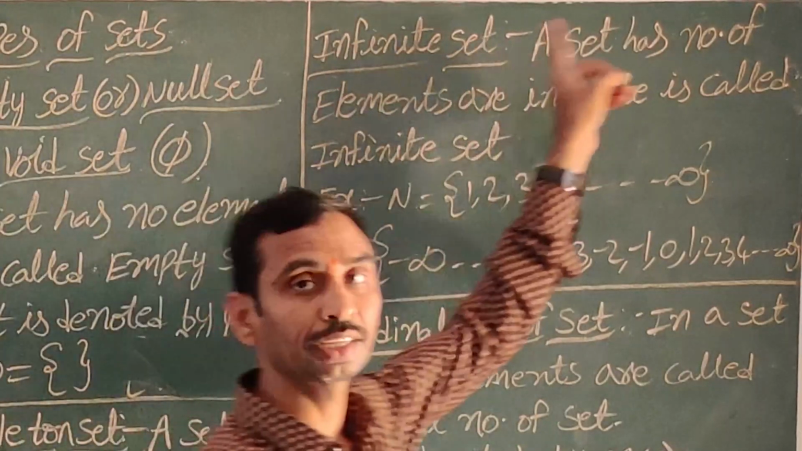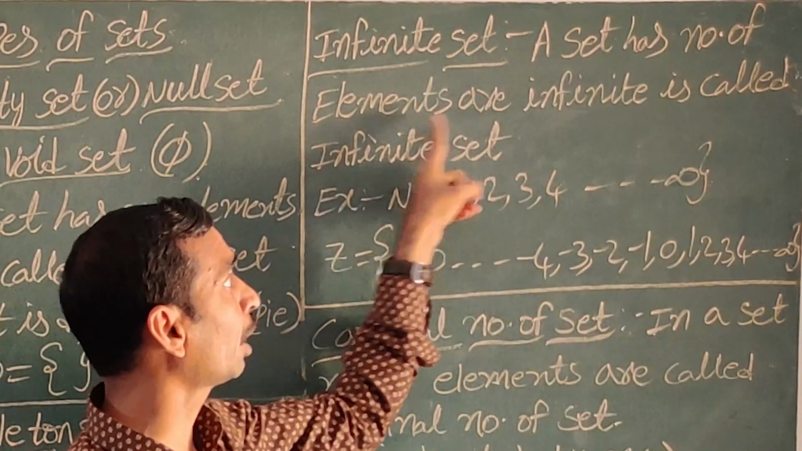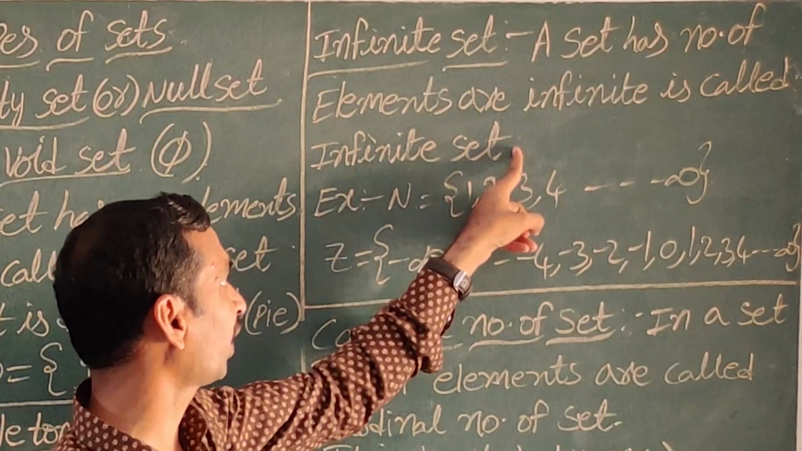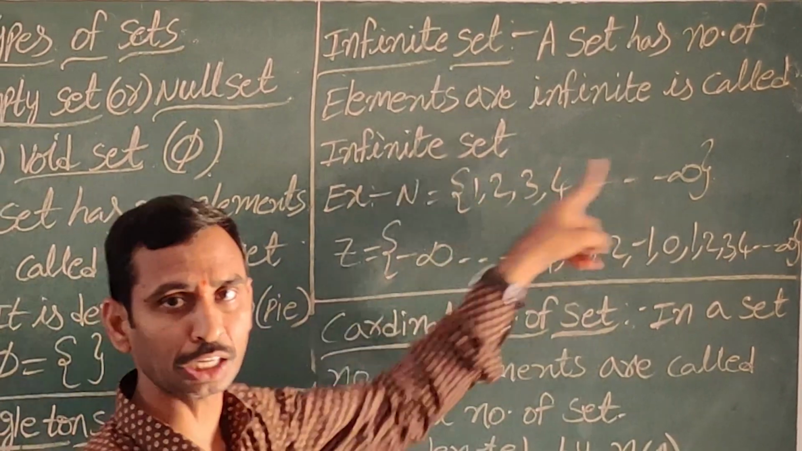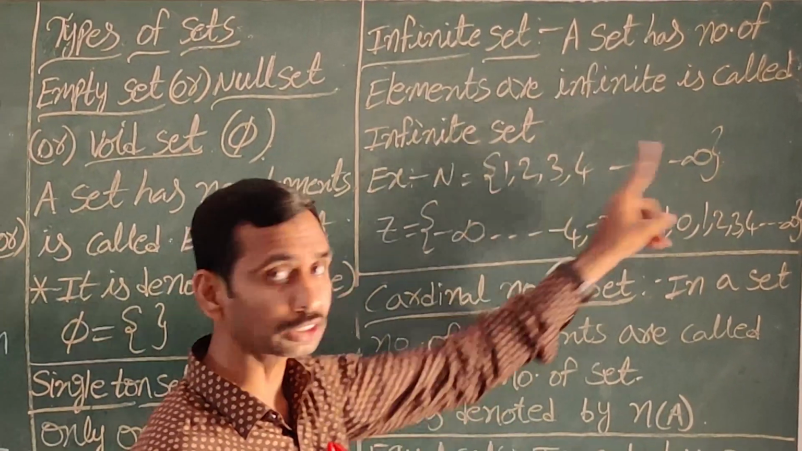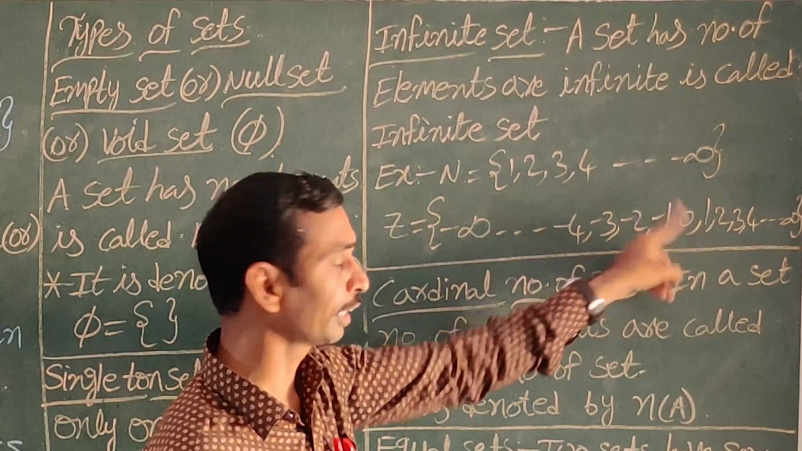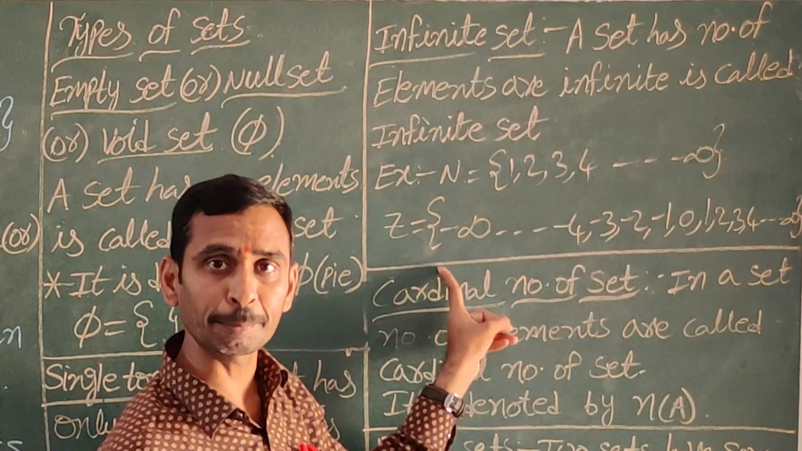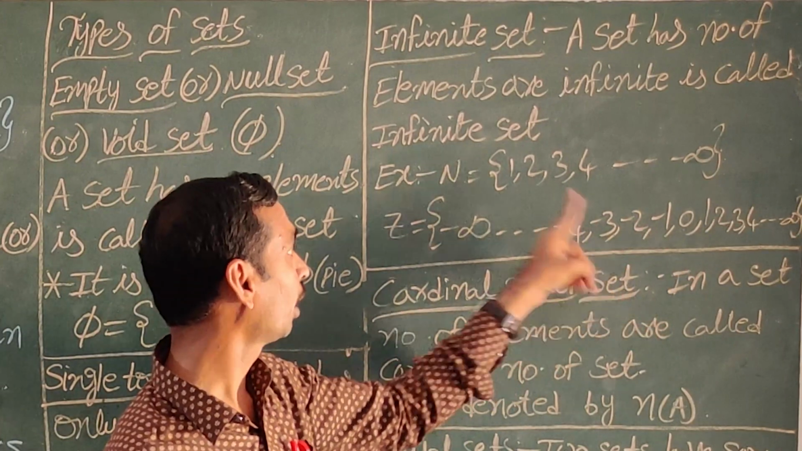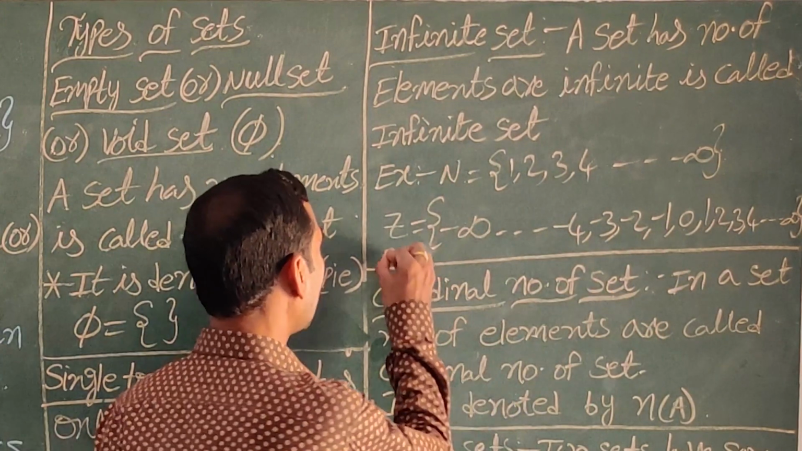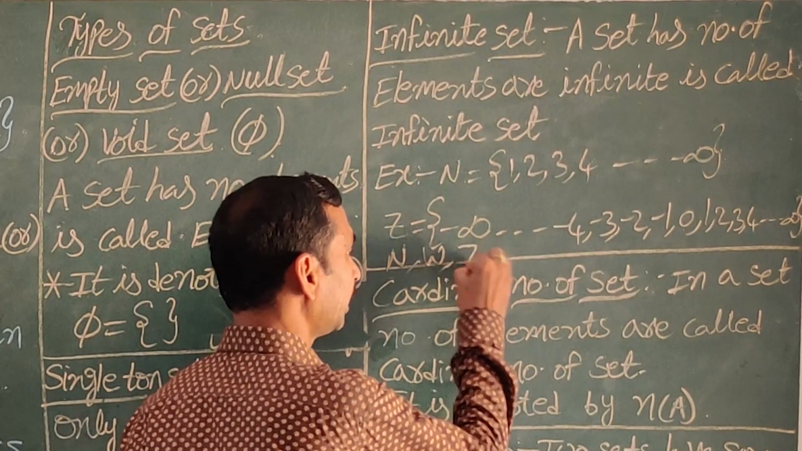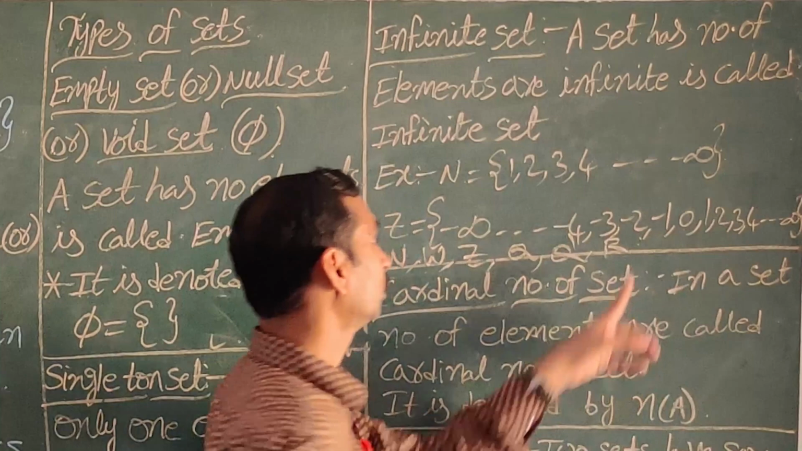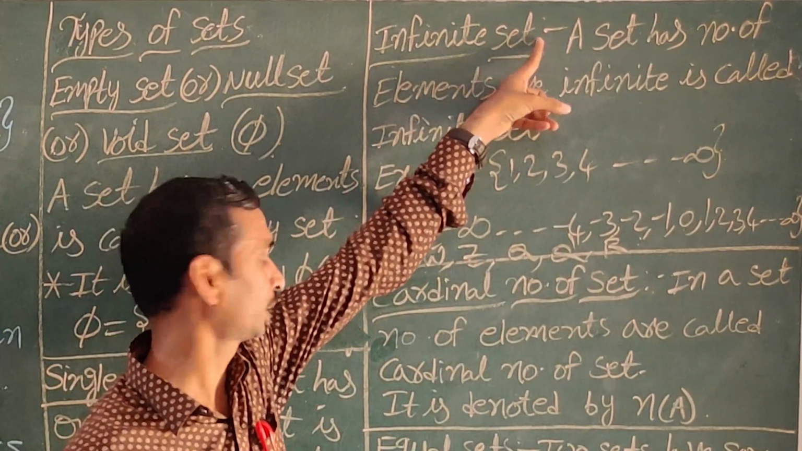Next, infinite set. A set whose number of elements is infinite is called an infinite set. If we take natural numbers, they are infinite. Whole numbers are also infinite. Integers are also infinite. Rational numbers are also infinite, and irrational numbers are also infinite, and real numbers are also infinite. These are all infinite sets: natural numbers, whole numbers, integers, rational numbers, irrational numbers, and real numbers.